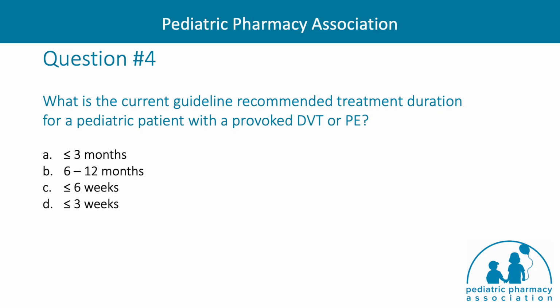Question number 4. What is the current guideline recommended treatment duration for a pediatric patient with a provoked DVT or PE? A. Less than or equal to 3 months. B. 6 to 12 months. C. Less than or equal to 6 weeks. Or D. Less than or equal to 3 weeks.